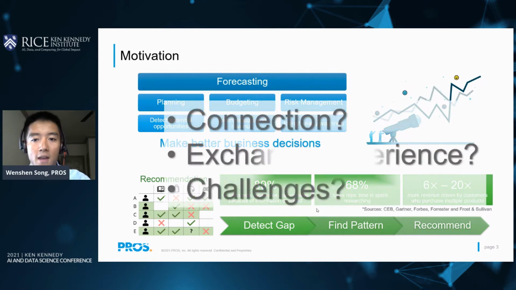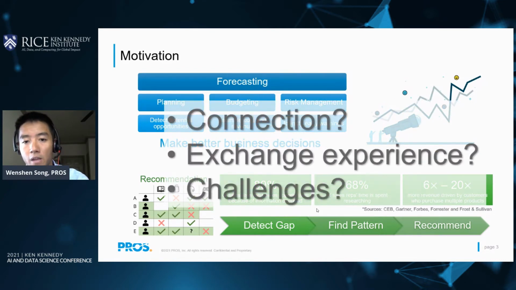We have already introduced forecasting and recommendation in business. So, is there any connection between them? Can we borrow the experience from solving one problem to help another? What are the challenges of solving these problems? In the following slides, we'll take transaction data as an example to illustrate those problems.